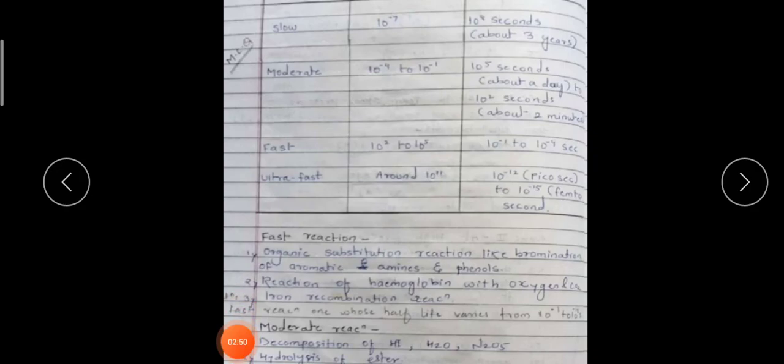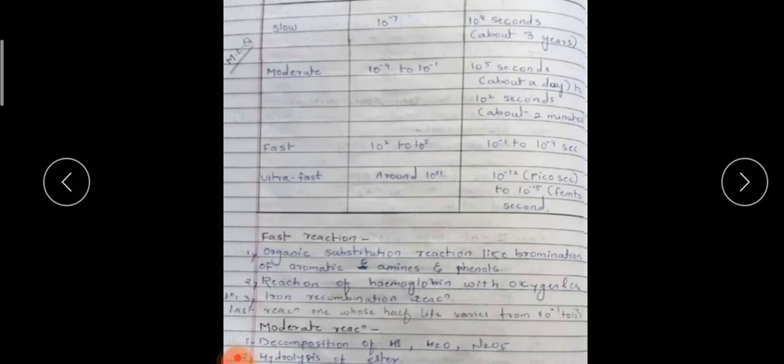Fast reaction you can define as the reaction whose half life varies from 10 raised to minus 1 to 10 raised to minus 4 second. Examples are organic substitution reactions like the bromination of aromatic amines and phenols, reaction of hemoglobin with oxygen and CO2, and iron recombination reaction. These are certain examples given for the fast reaction.